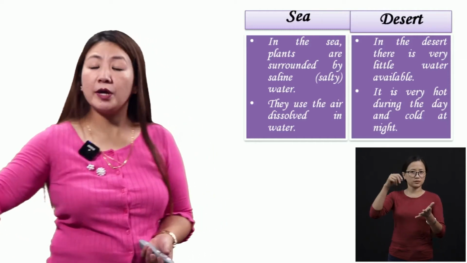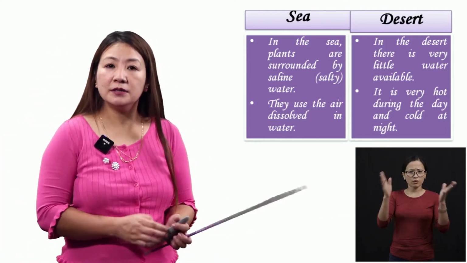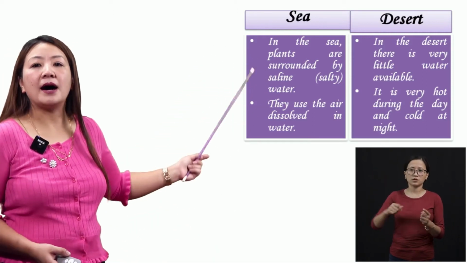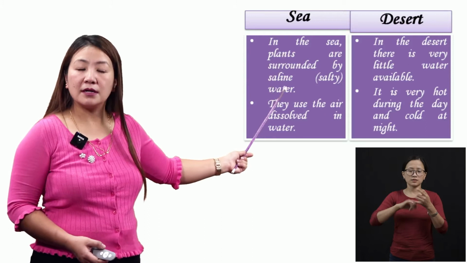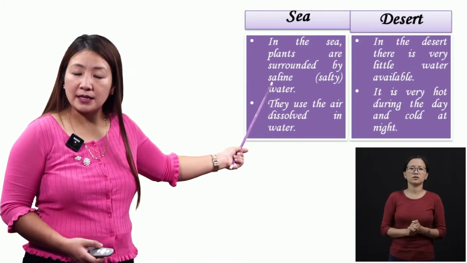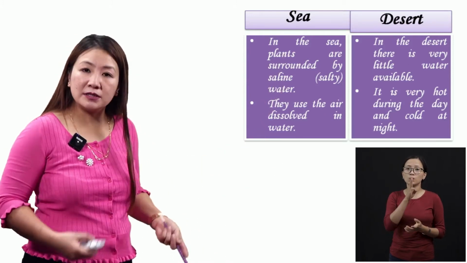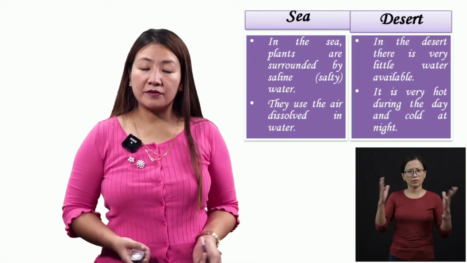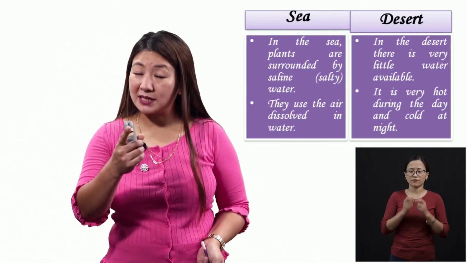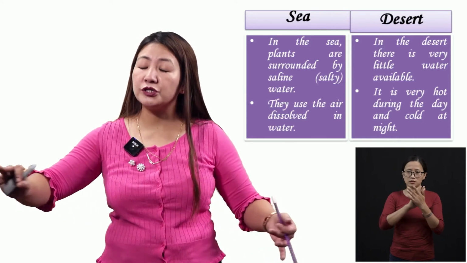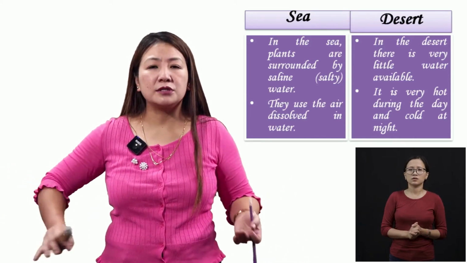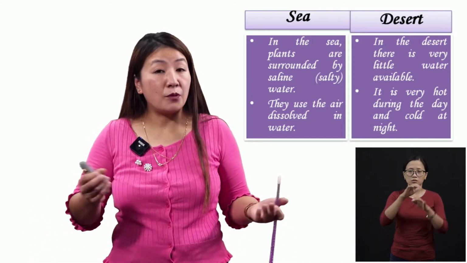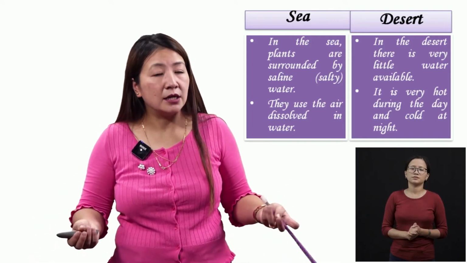Okay, now in a sea and desert, let us see what we find in the sea. A sea is a big water body, right, children? Students, in the sea, plants are surrounded by saline water. Saline. S-A-L-I-N-E. Saline means salty water. We know that in the sea, we cannot drink the water from the sea because it is very salty, okay? The big, big oceans that you see, the Atlantic Ocean, the Pacific Ocean, all these oceans, we cannot drink water from them. Why? Because it's very salty.